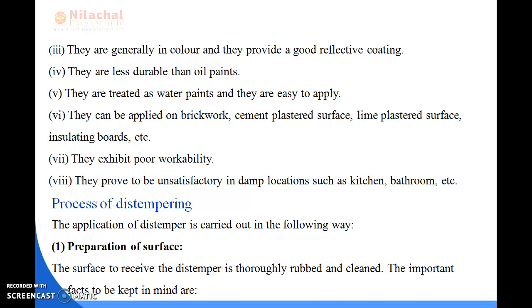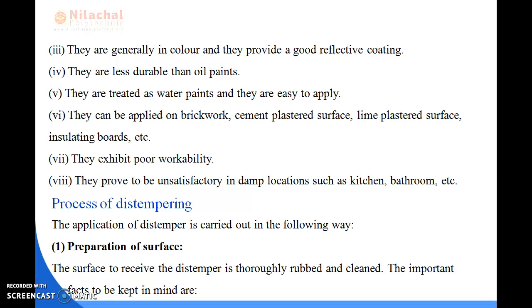So next we'll be reading about the process of distempering. In the process of distempering, there are three steps we are applying. First is preparation of the surface, second is the primary coat, and last one is coats of the distemper. In the preparation of the surface, first the surface to receive the distemper is thoroughly rubbed and cleaned. The important facts are to be kept in mind.